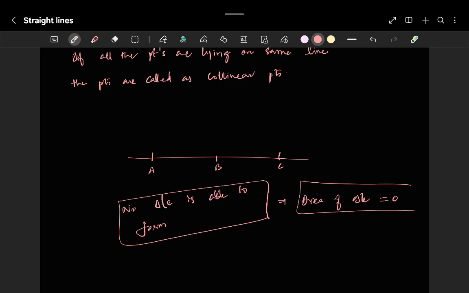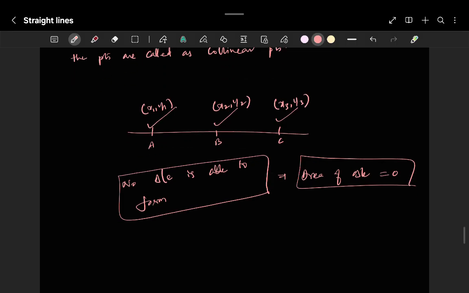Why are you taking area of triangle? There are 3 points, x1, y1, x2, y2, and x3, y3, but they are not forming a triangle. That means if area of triangle is equal to 0, we can say the points are collinear. This is the first method.